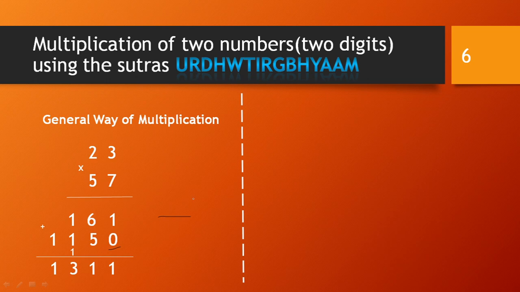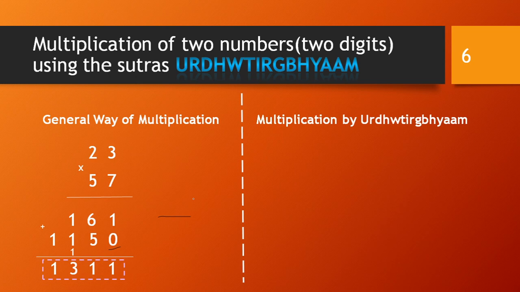For that we should know the Urdhva Tiryagbhyam sutra, or how we can do the multiplication of two numbers of 2 digits. So let's take a view of this multiplication by Urdhva Tiryagbhyam. The same numbers we are taking, 23 multiplied by 57.